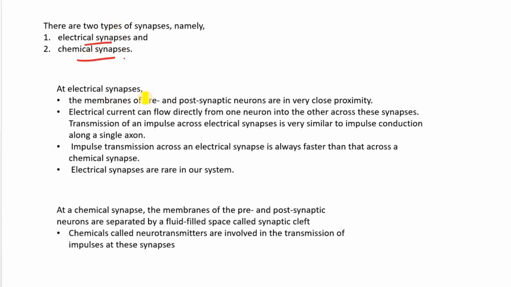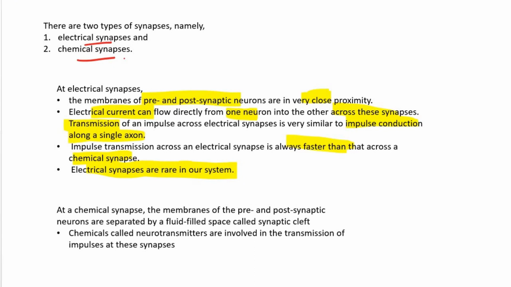In electrical synapse, the pre and postsynaptic neurons are present very close to each other. Electric current flows from one neuron directly to another neuron across the synapses. और ये जो electrical current का transmission होता है, this is very similar to impulse conduction along a single axon. Impulse conduction across an electrical synapse is always faster than the chemical synapse. And electrical synapses are very rare in our system. It means these are not majorly found in humans.